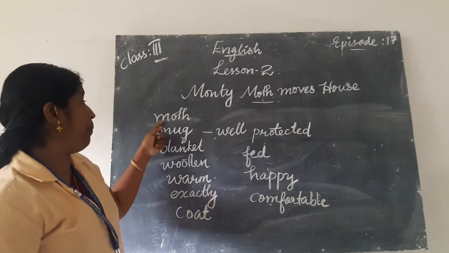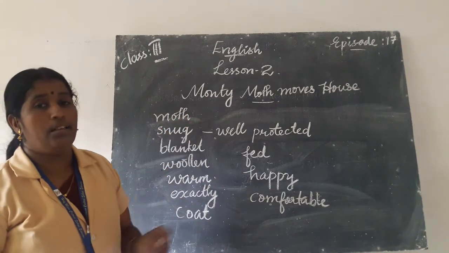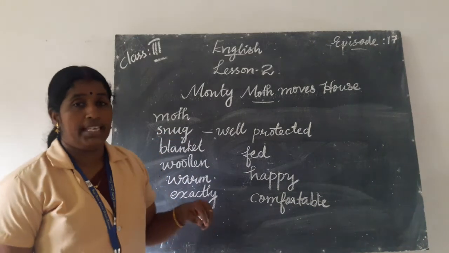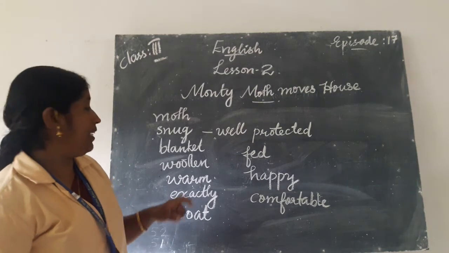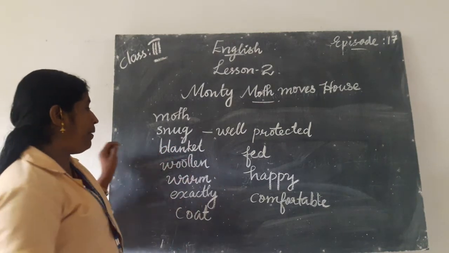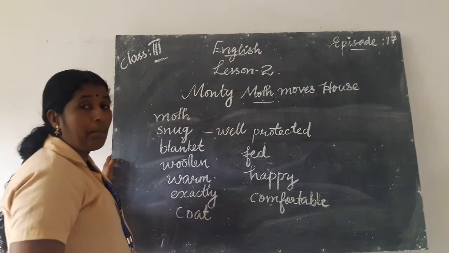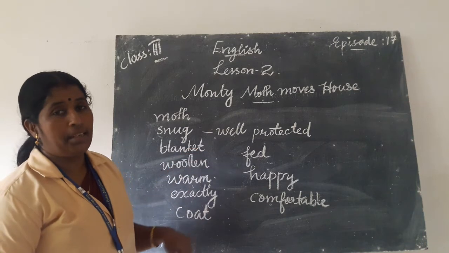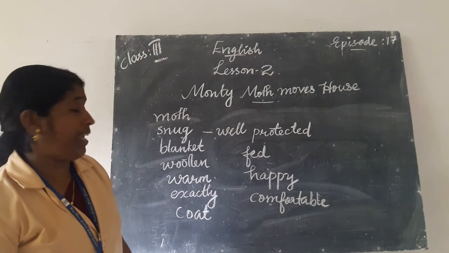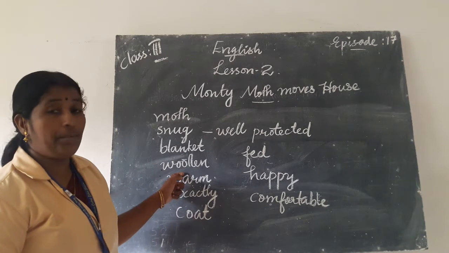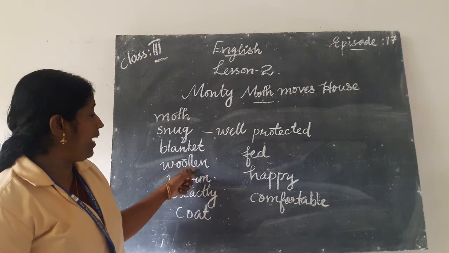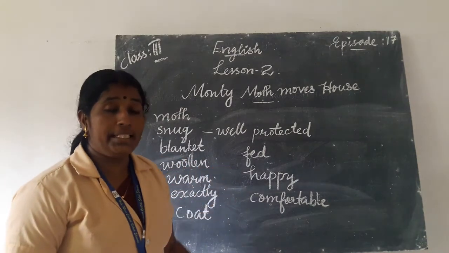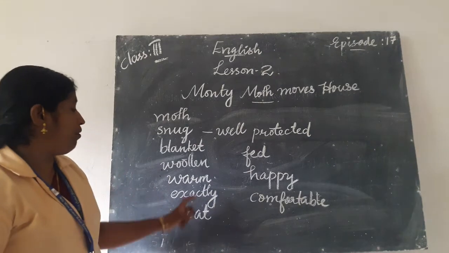M-O-T-H, moth. Snug, S-N-U-G, snug. Then blanket, B-L-A-N-K-E-T, blanket. Say with me, B-L-A-N-K-E-T, blanket. Next, woolen, W-O-O-L-L-E-N, woolen. W-O-O-L-L-E-N, woolen.